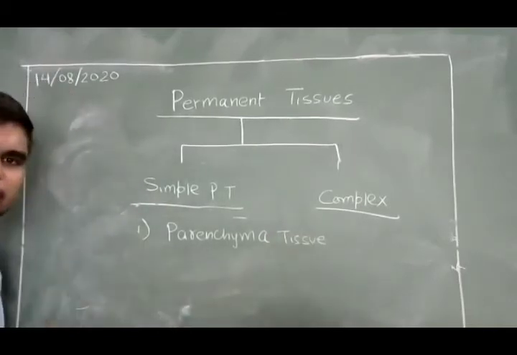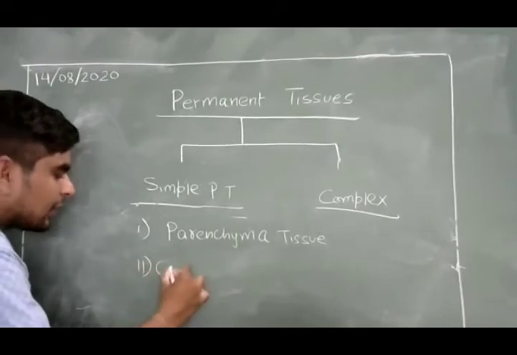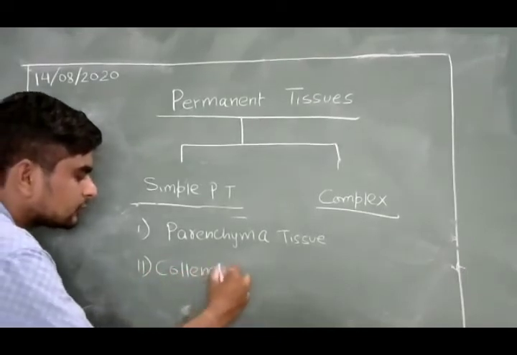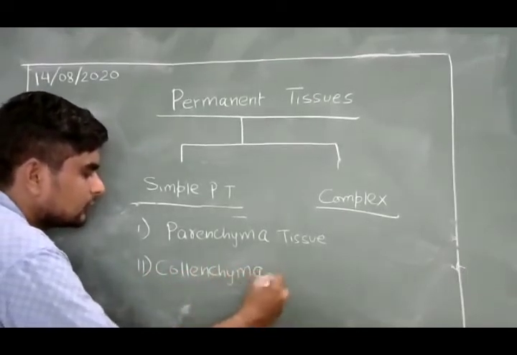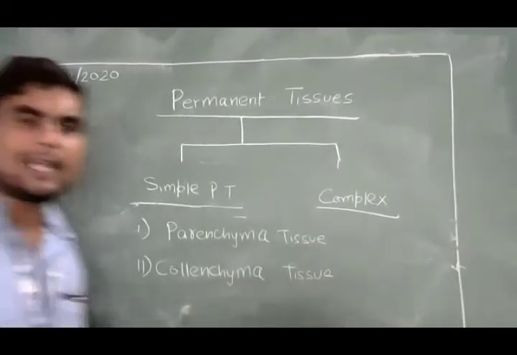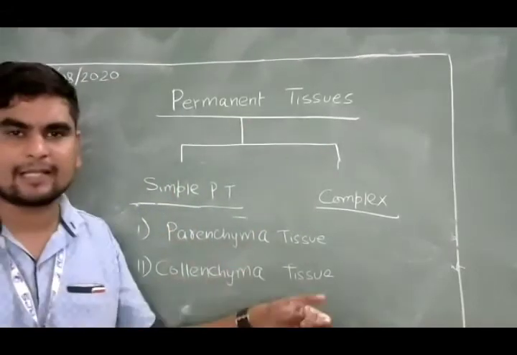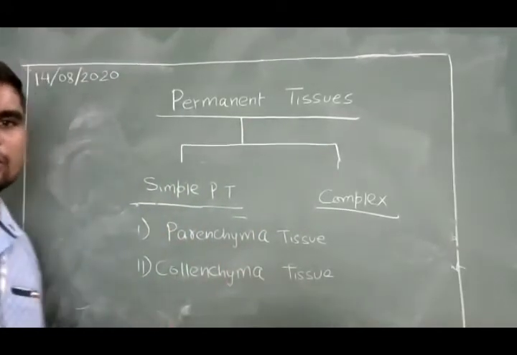That's why it is a simple tissue, because it only has parenchyma. Next is the collenchyma. Collenchyma is another type of cell. The group of collenchyma cells will be called collenchyma tissue.